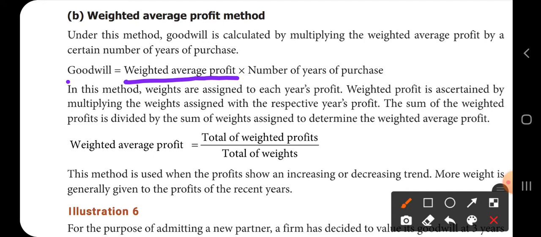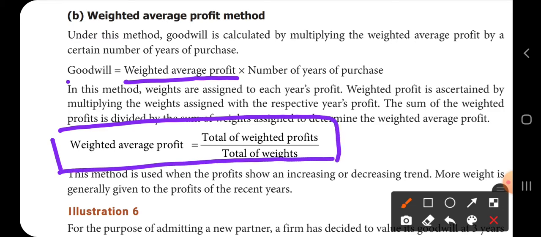And weighted average profit, how will you calculate this? Total of weighted profits by total of weights. You should write the heading weighted average profit method in your classwork and copy this formula first, and then work out illustration 6.